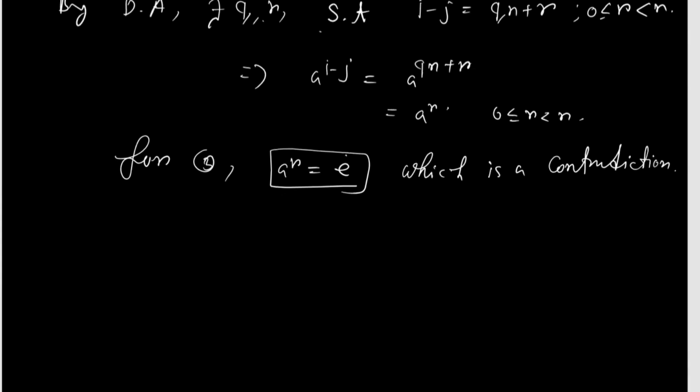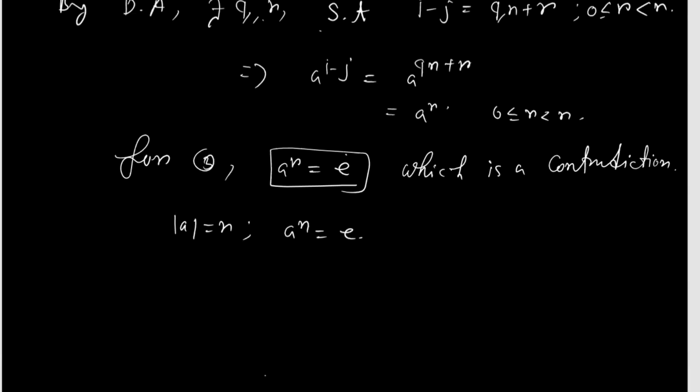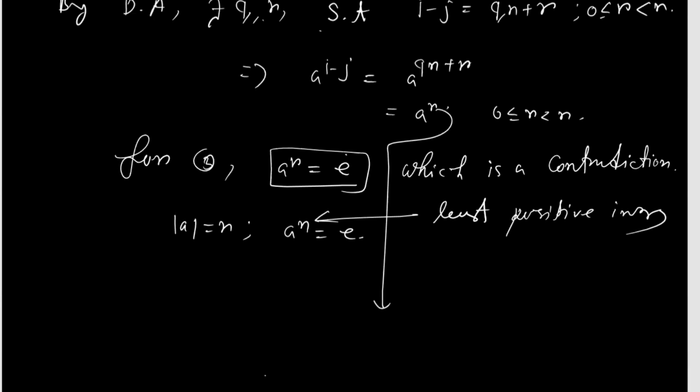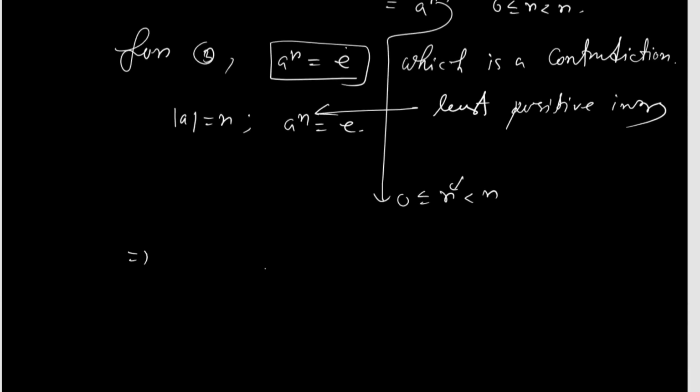Why? Because the order of a equals n, that is a^n equals identity, where n is the least positive integer, but here r is strictly less than n and also positive and an integer, which is a contradiction. So r must be equal to 0.